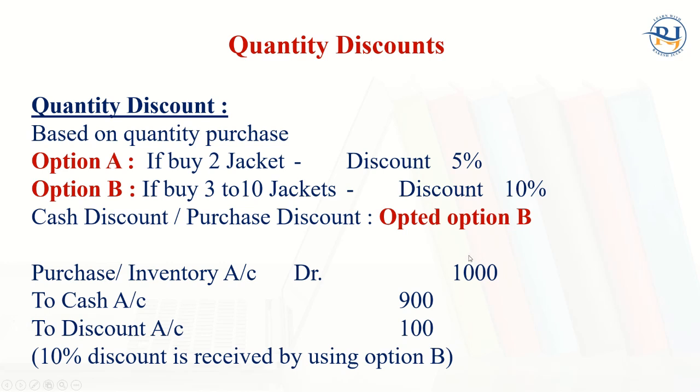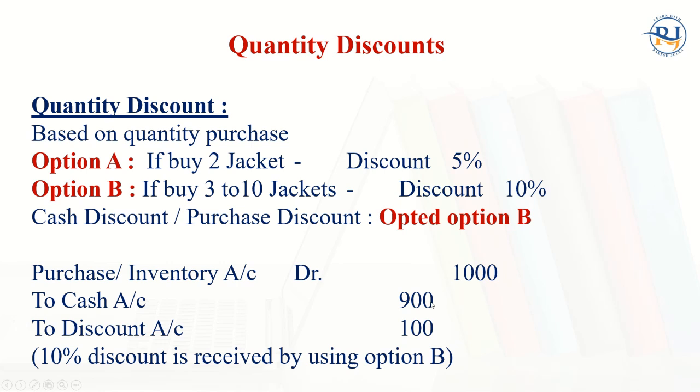So once we say that inventory has increased in our system, in our office, in our warehouse, then definitely it will be debit, because this is the real debit what's coming, 1000. Or second way, if we consider this as expenses, for example, if we say this purchase is expenses, and debit all expenses and losses, even then this is okay, no problem with that. It all depends upon us how we interpret it.